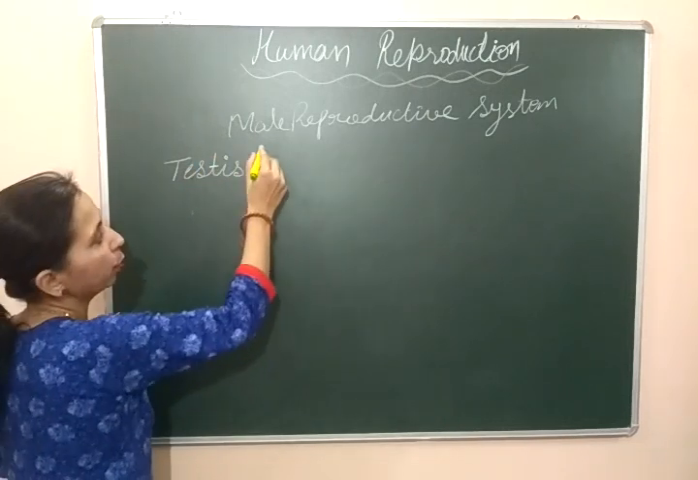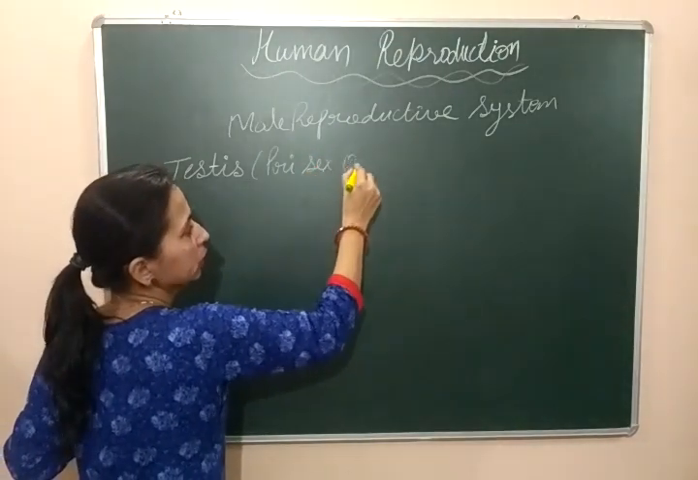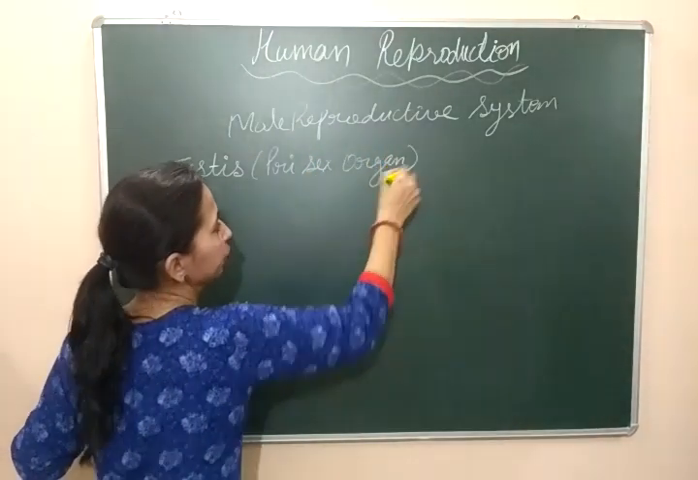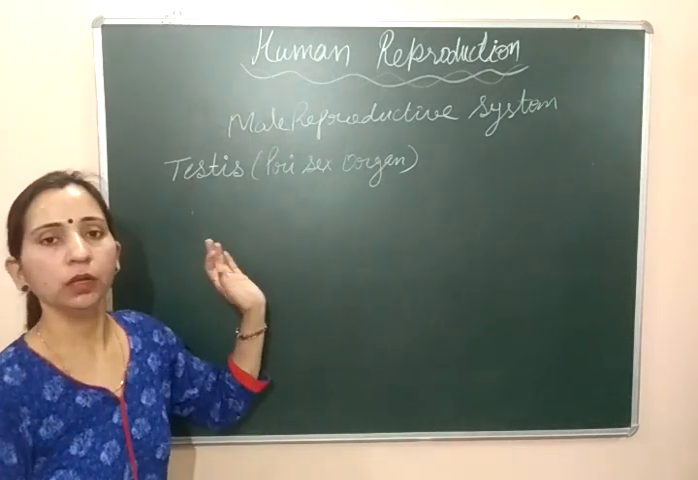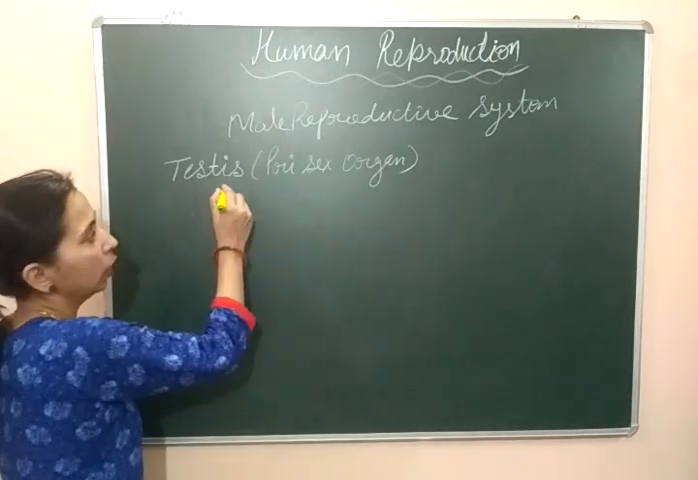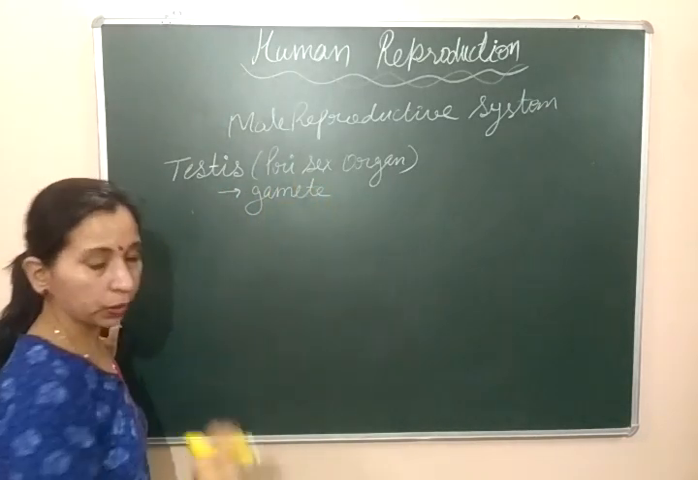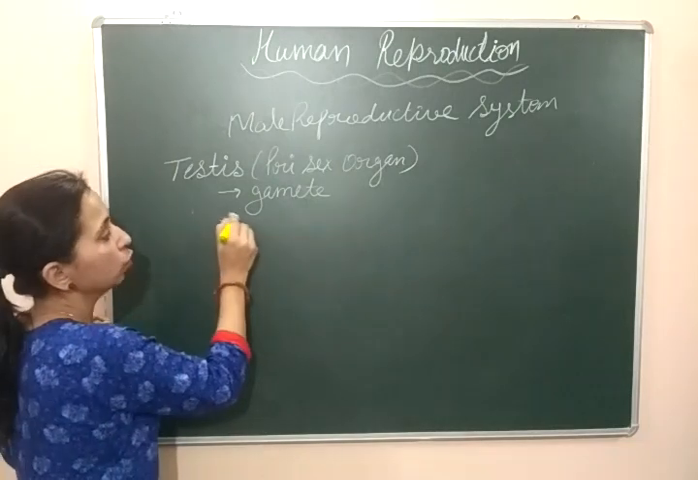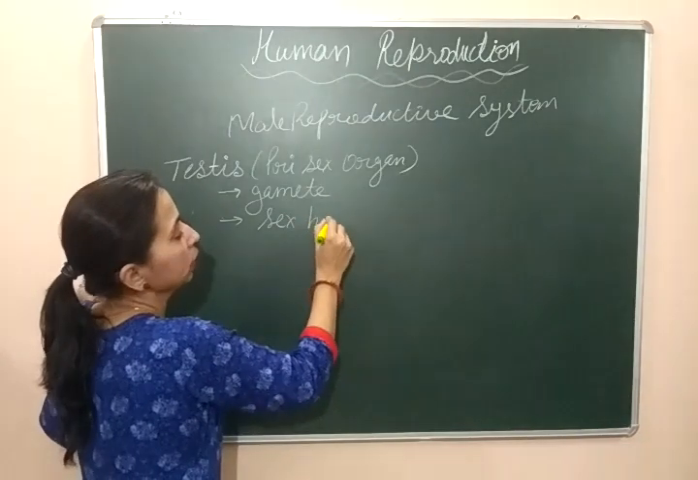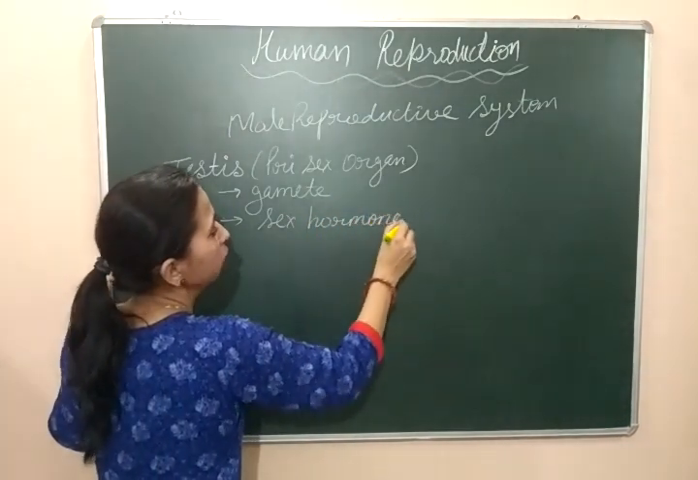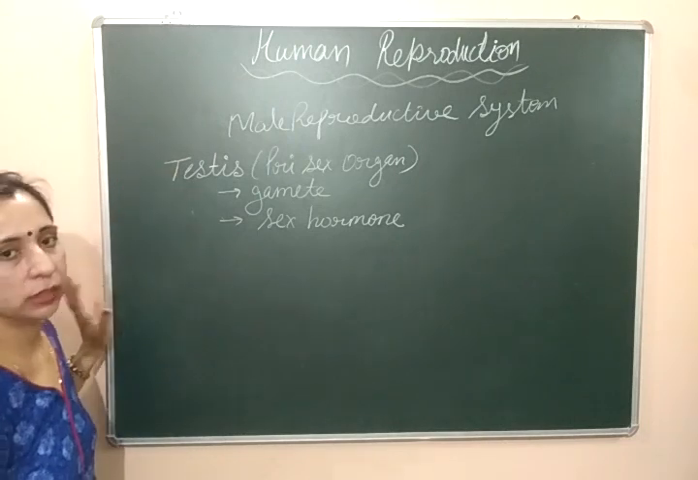Testis is known as the primary sex organ. प्राइमरी सेक्स ऑर्गन है तो सबसे इंपॉर्टेंट फंक्शंस भी यही परफॉर्म करेगा. It does important functions like it is responsible for the formation of gamete, that is sperm in the case of male, and it is also responsible for the secretion of sex hormones. It secretes sex hormones and it forms male gametes. So this is the function of testis. This is the primary sex organ.